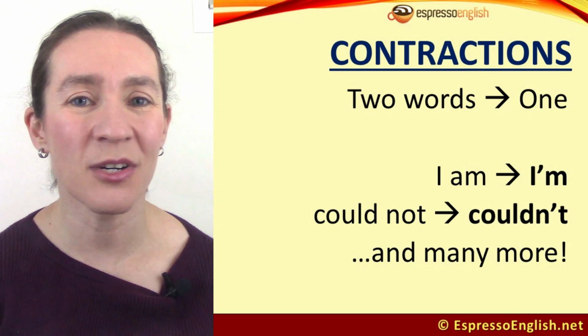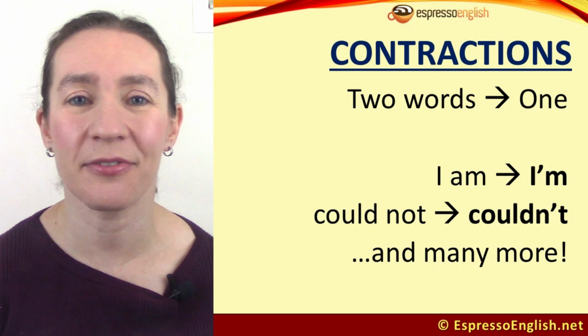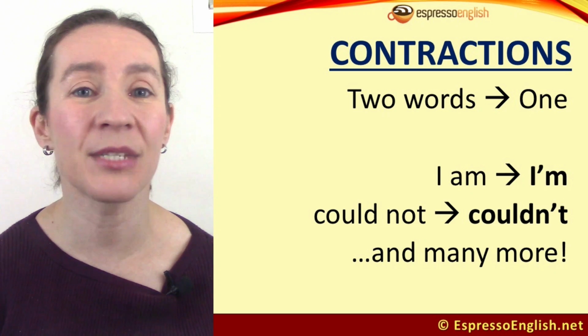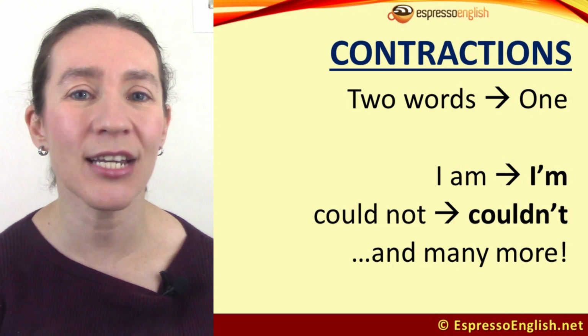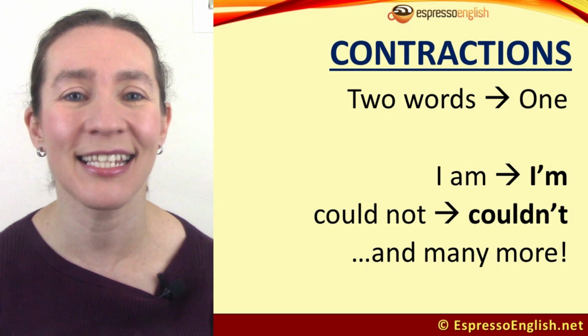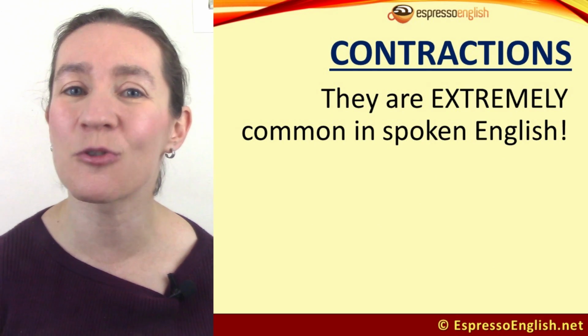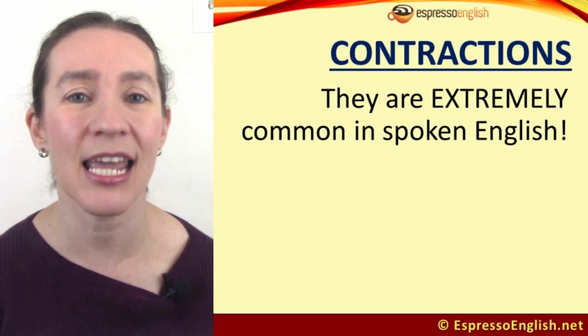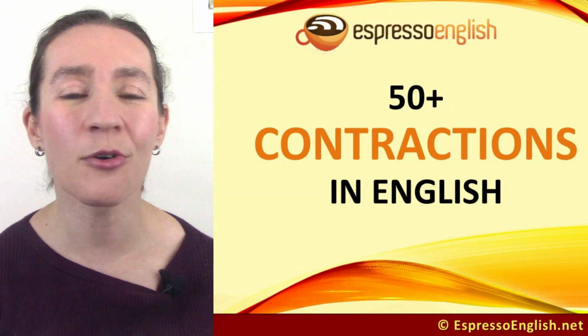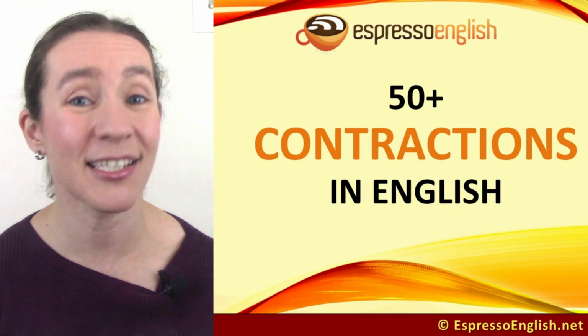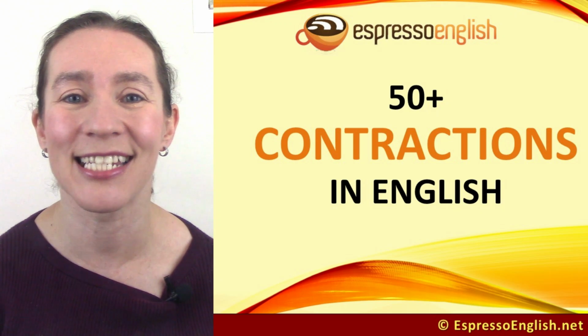Contractions combine two words into a short form with an apostrophe. For example, I am becomes I'm, could not becomes couldn't, and many more that you'll learn in this lesson. Contractions are extremely common in spoken English and informal written English, and today you're going to learn 50 of them. Yes, we do have that many contractions in English.